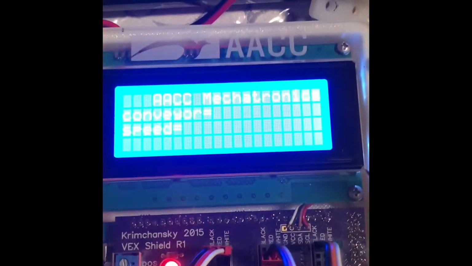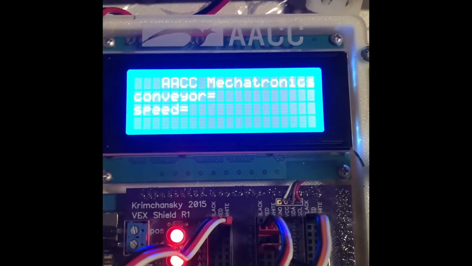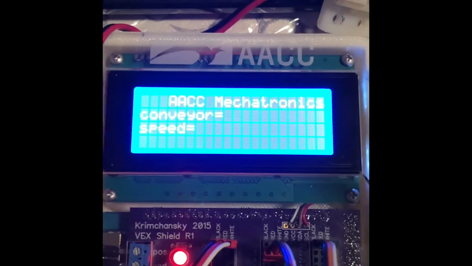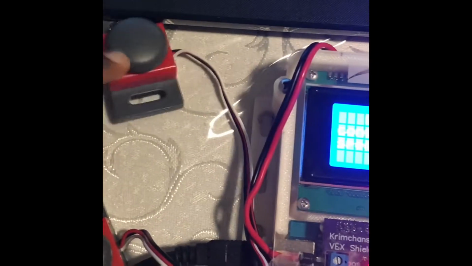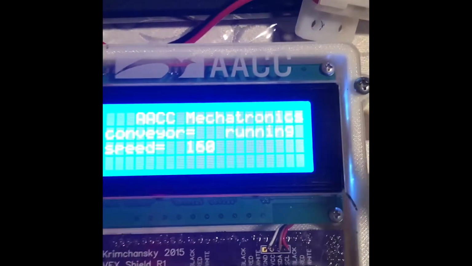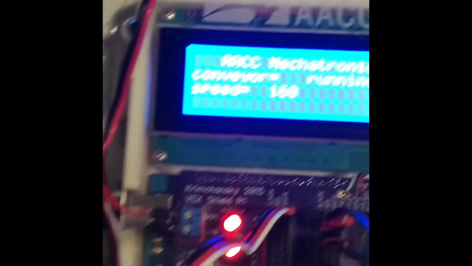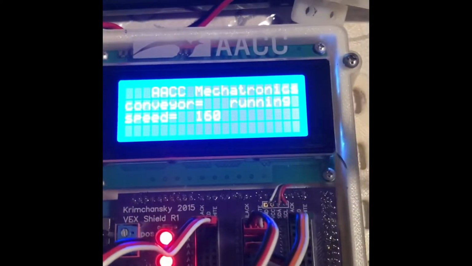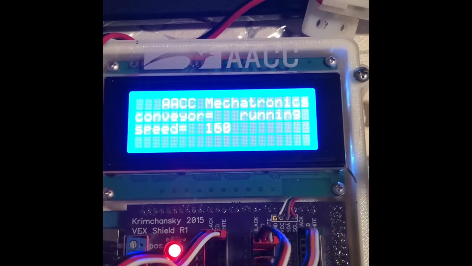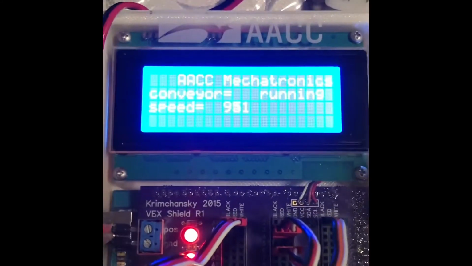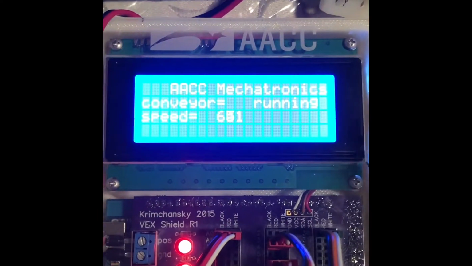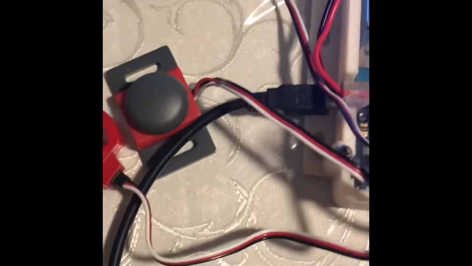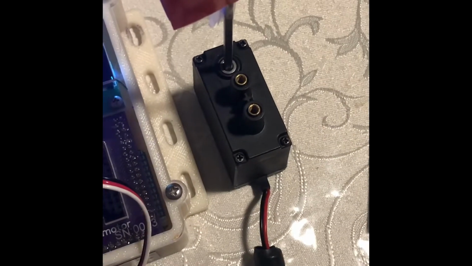And this is my LCD. So pressing push button 1, and I'm going to go ahead and increase the potentiometer for speed. If I press push button 2, the motor stops.